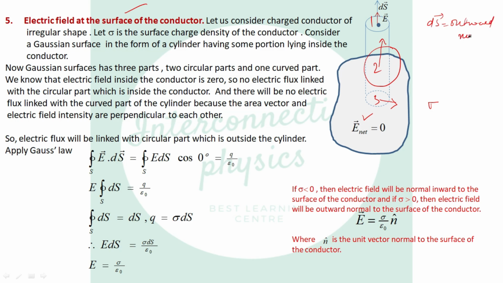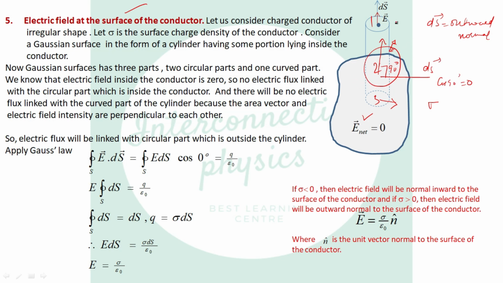Then E vector and ds vector are perpendicular, so when we apply Gauss theorem, cos 90 will become 0.